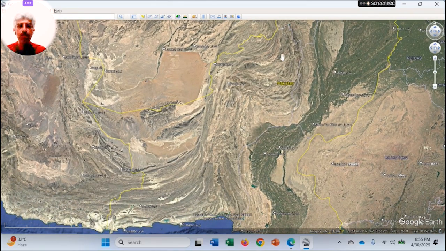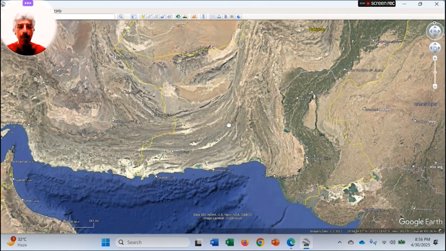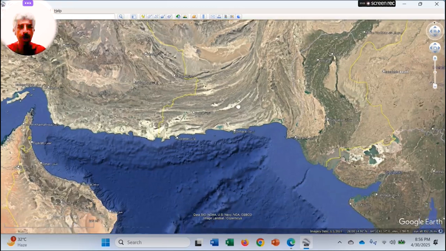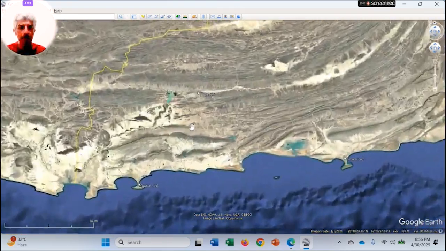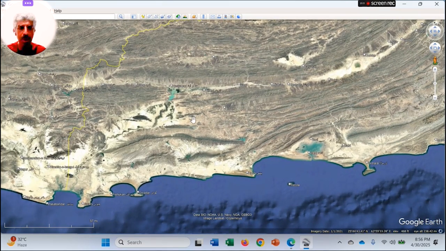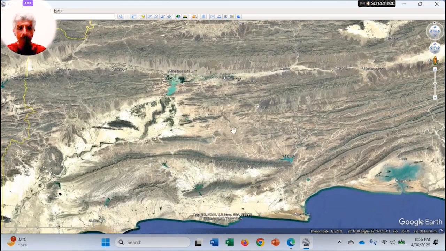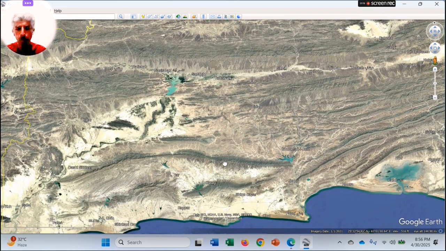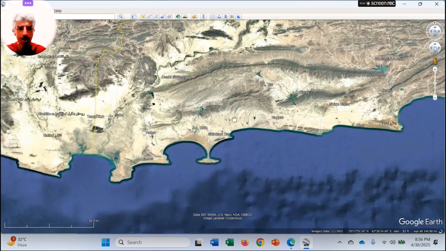So as I told you, fruit farming is being done. Mineral resources are quite a lot in this region, and more importantly, as I told you, in the south of the region, this area has the date palm industry, and date palms are being grown in the Turbat area and Kech Valley. So a very important region this one, and more important and the best one is the Gwadar port down over here.